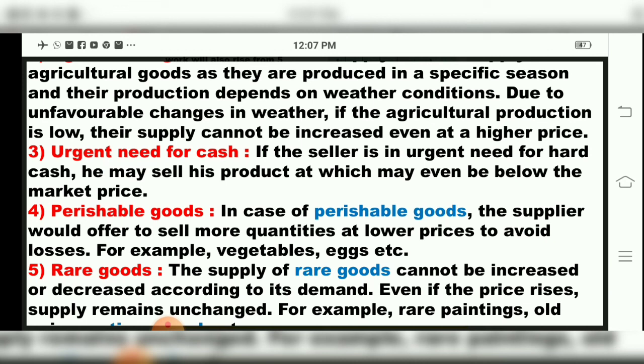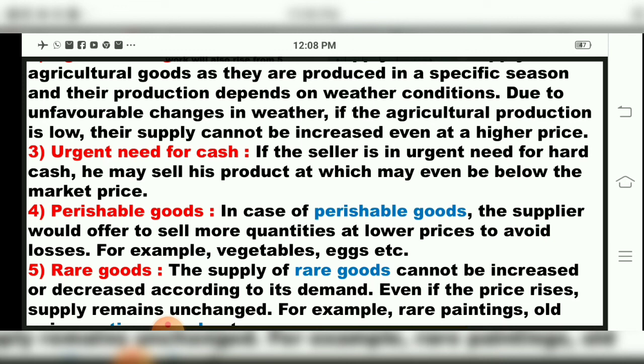So these three points we studied in this period regarding exceptions to the law of supply, children. The first one was what? Regarding the labor supply curve. The labor supply curve in exception is a backward bending curve, the SS curve. Why? Because even if the price or salary increases, not all laborers will work extra hours. Then the second is agricultural products. We all know agricultural products are dependent on rainfall.